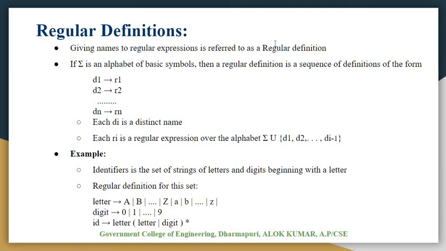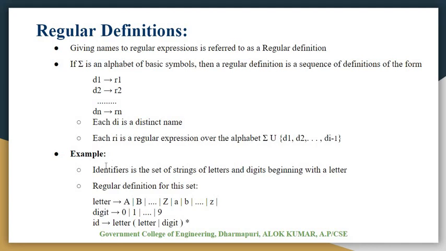If sigma is an input alphabet of basic symbols, then a regular definition is a sequence of definitions of the form d1 to r1, d2 to r2, and so on up to dn to rn. Here each di is a distinct name, and each ri is a regular expression over the alphabet sigma union d1, d2, up to d(i-1).